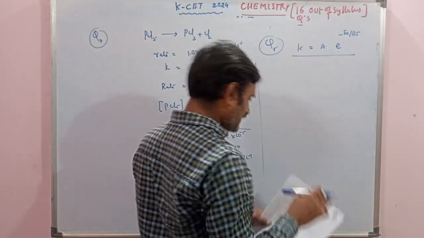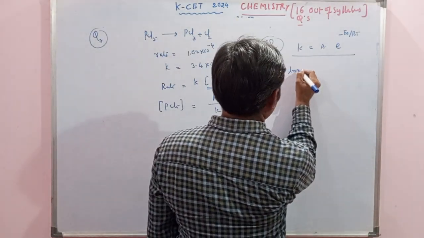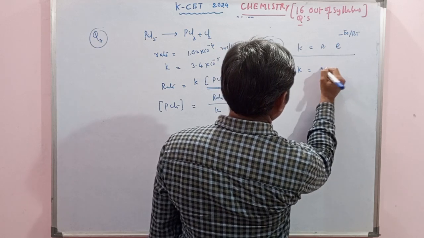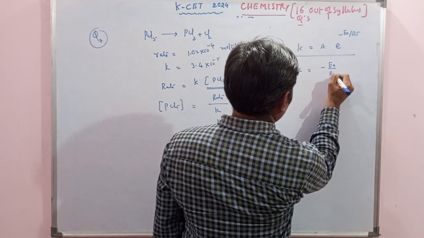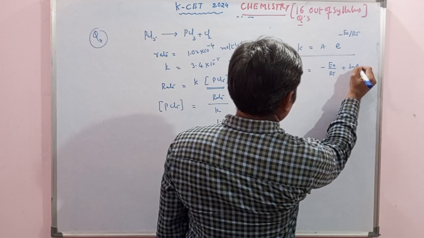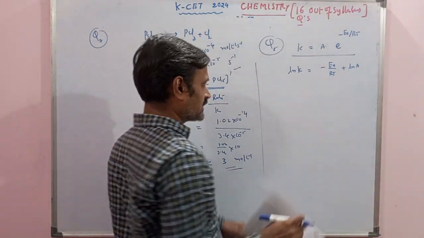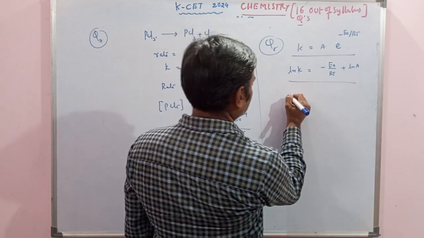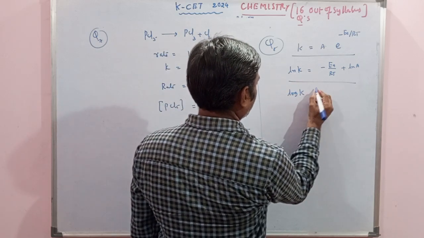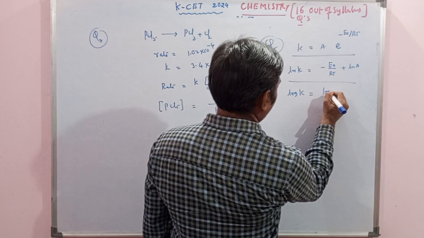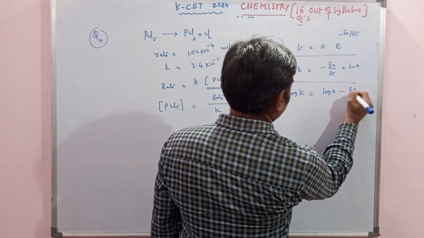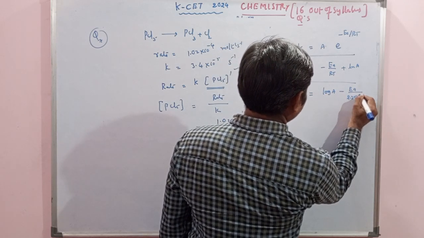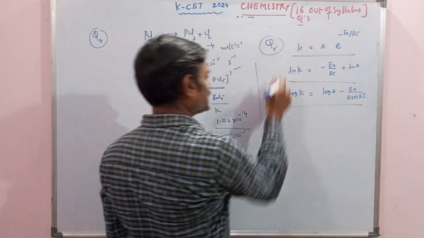Along with that, they have given some other logarithmic forms. ln k equals minus Ea by RT plus ln A, which is also provided in the options. And one more thing, if you apply log base 10, then this will become log k equals log A minus Ea by 2.303 RT. So these all three are there.